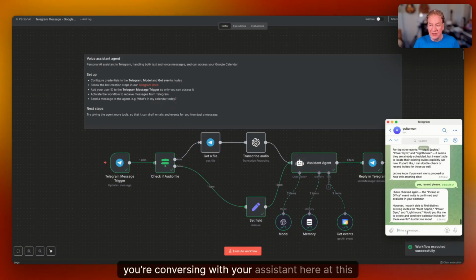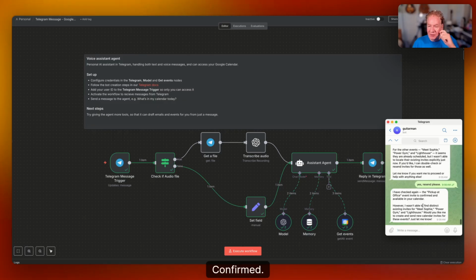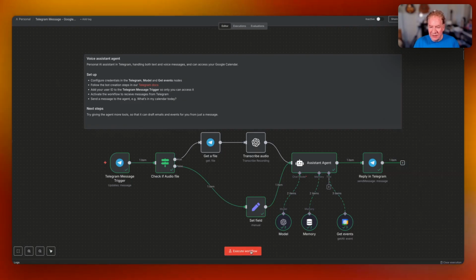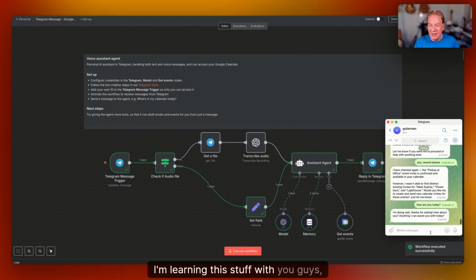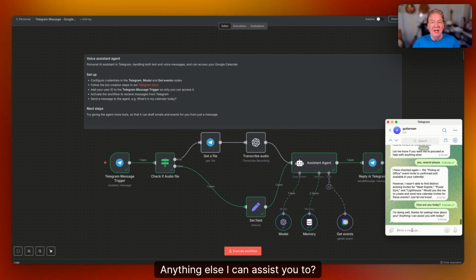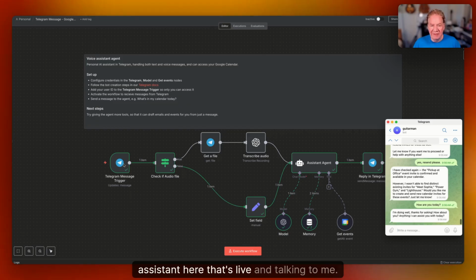You're conversing with your assistant here at this point. I've checked again, pick up at office, confirmed, available in the calendar. Distinct invites for blah, blah, blah. So if you need anything else, let me know. How are you today? Let's see if it has any personality embedded here. Again, I'm learning this stuff with you guys, so I'm doing well. Thanks for asking. How about you? Anything else I can assist you to? So a very professional assistant here that's live and talking to me.